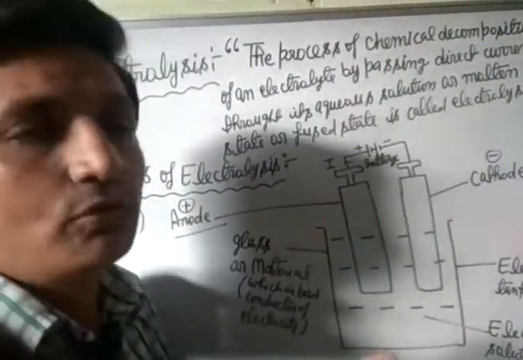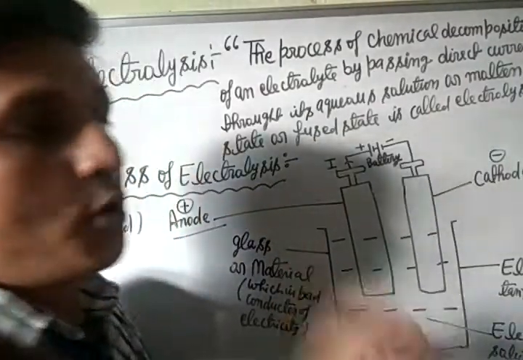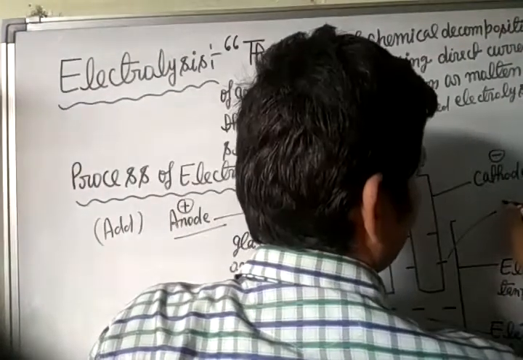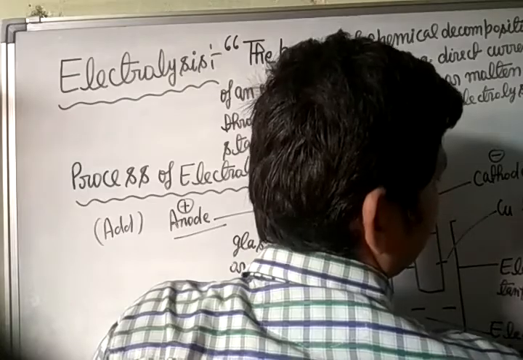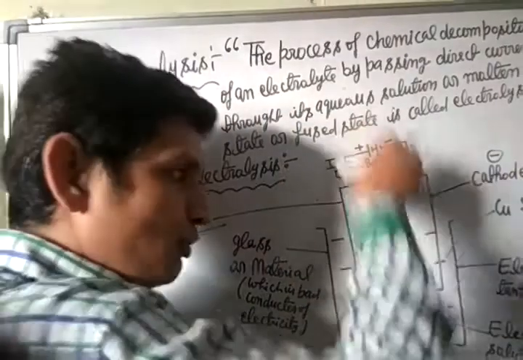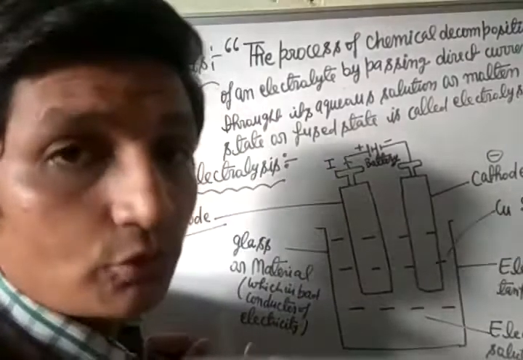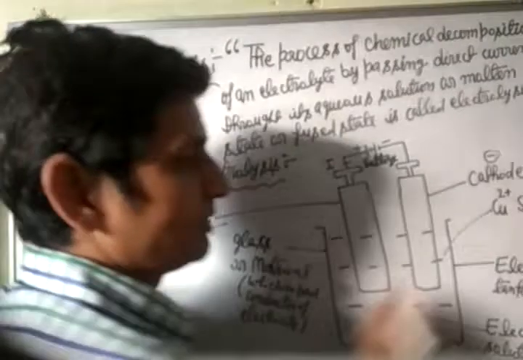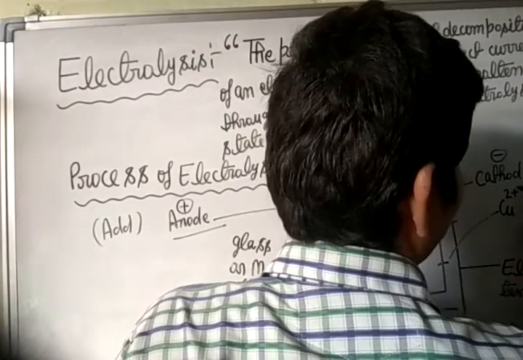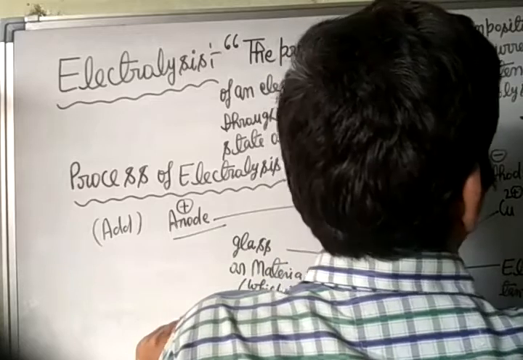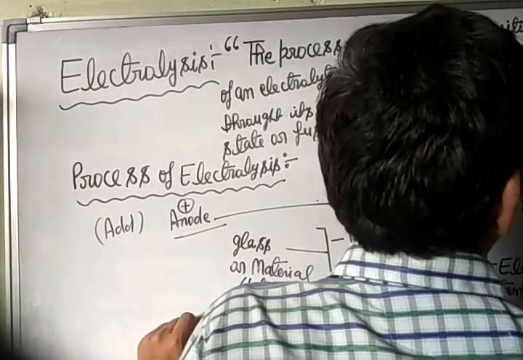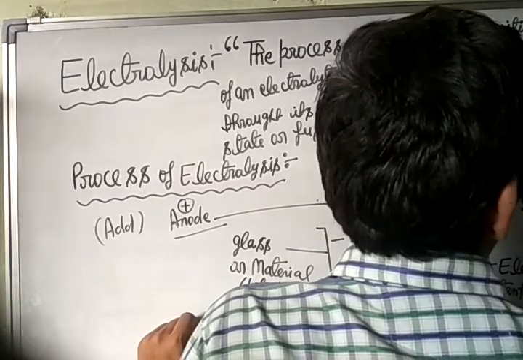When an electrolyte is dissolved in water, it breaks down into positive and negative ions. Consider the electrolyte is copper sulfate. When an electrolyte like copper sulfate dissolves in water, it is split up into positive and negative ions. The positive ion is called cation, and the negative ion is called anion.